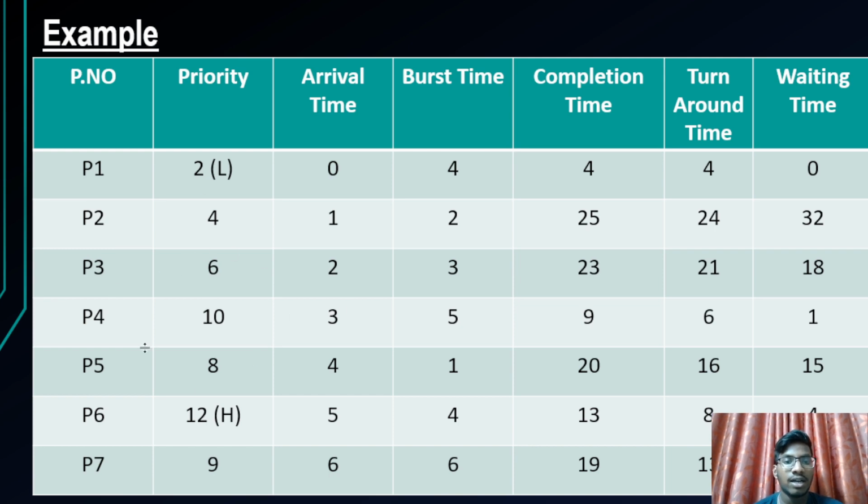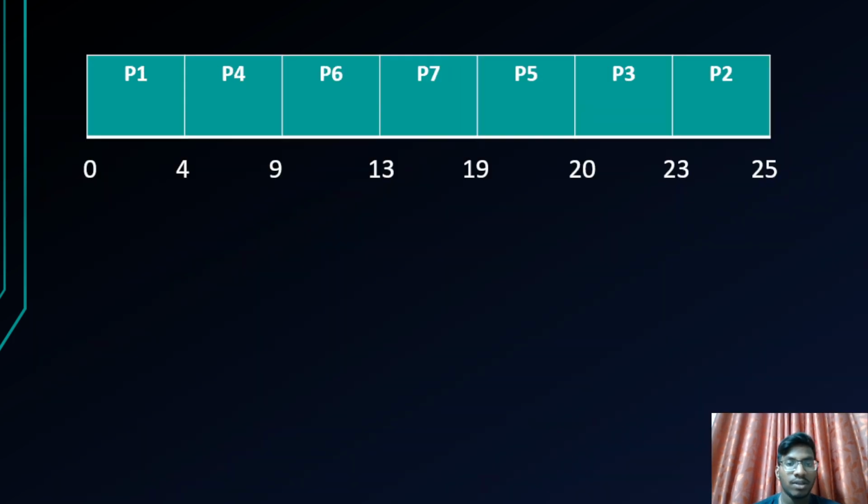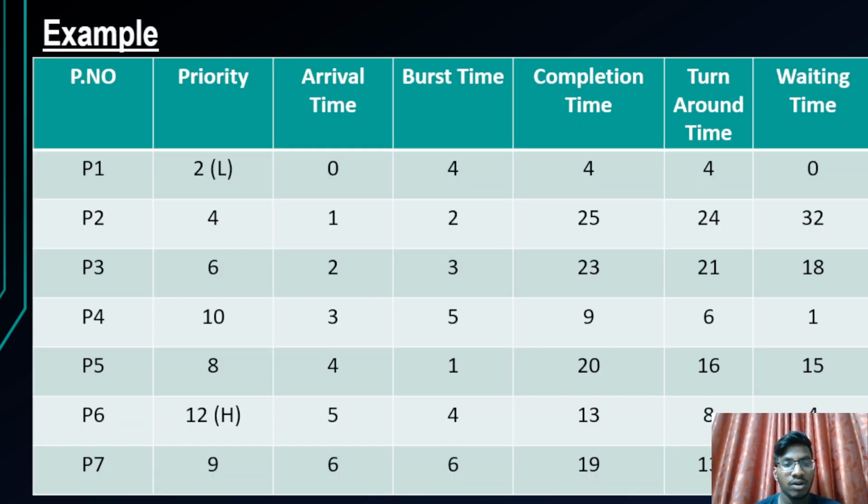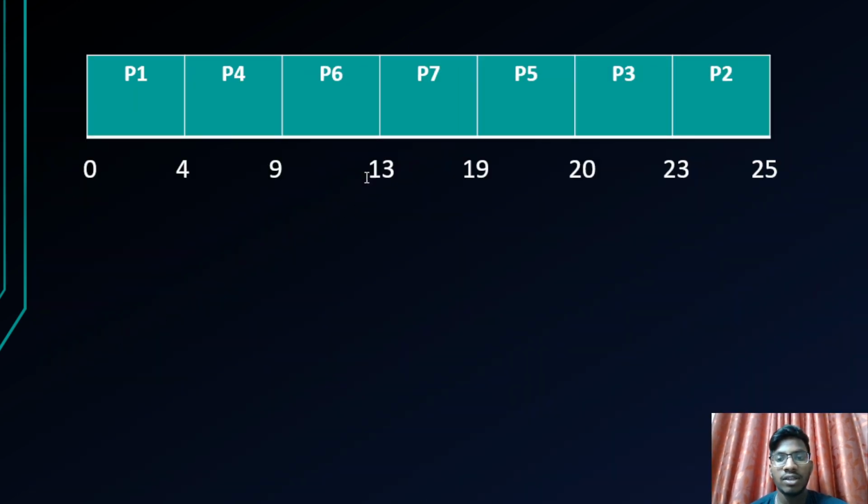Now we will consider the priority of each process. After P6, P4 and P1 are completed, after P6 we have P7 because its priority is 9. Out of all the other processes, P7 has more priority. So we will execute P7 until its burst time of 6 intervals. 13 plus 6 gives you 19, and P7 is executed in the interval 13 to 19.